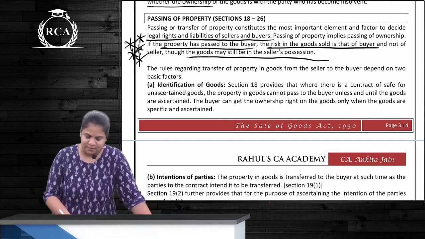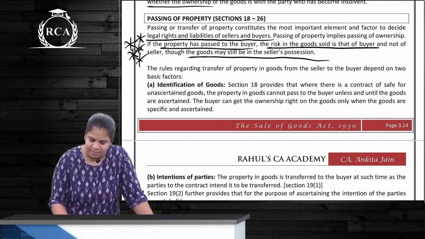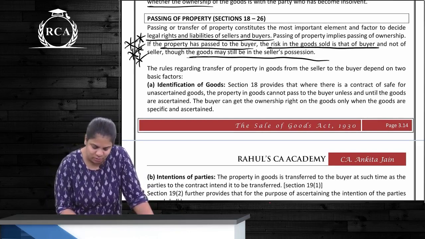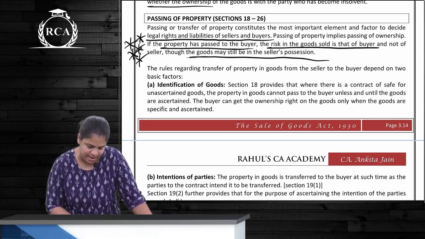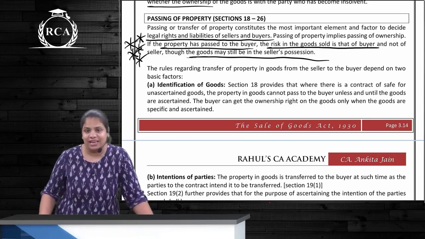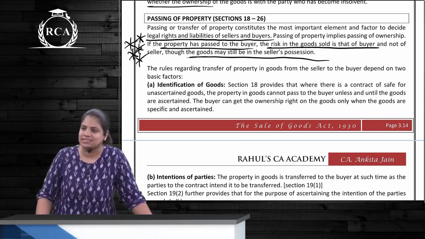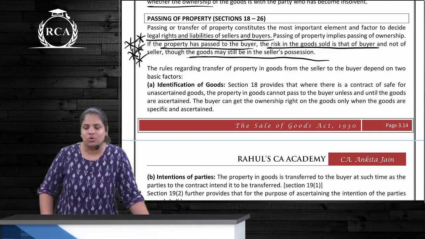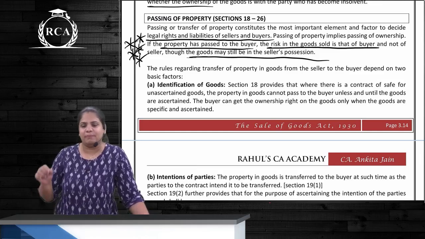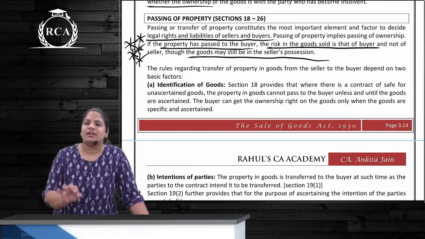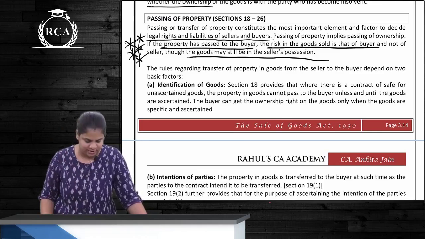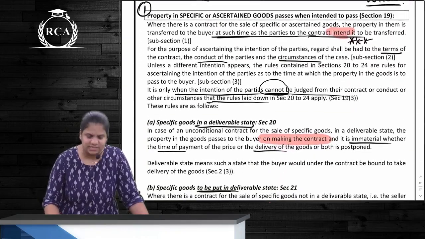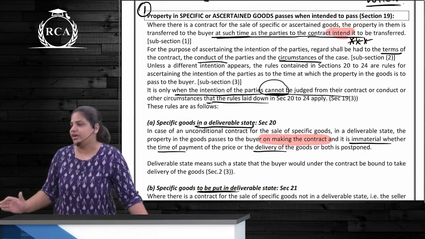So, passing of property constitutes the most important element. Passing of property implies property is passed to the buyer, meaning risk in the goods is also transferred to the buyer and not the seller, even if the goods are in the seller's possession. So, who is going to bear the risk depends only and only on transfer of property, on ownership, not on possession, correct? We saw some cases over here when the ownership passes.